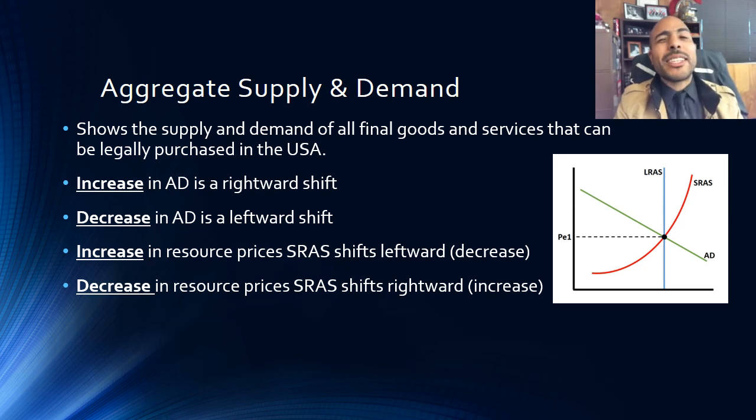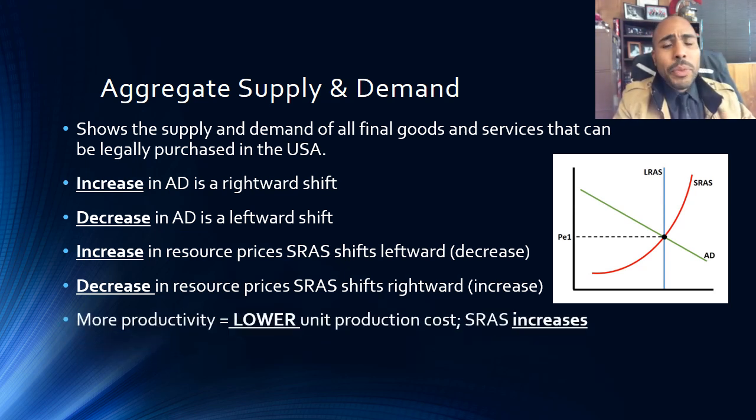You need to practice shifting around your aggregate supply and demand model to observe how the price level and the level of real GDP, or the level of output, which is the same as the level of real GDP, change if we had an increase in aggregate supply or aggregate demand or one or the other, okay?